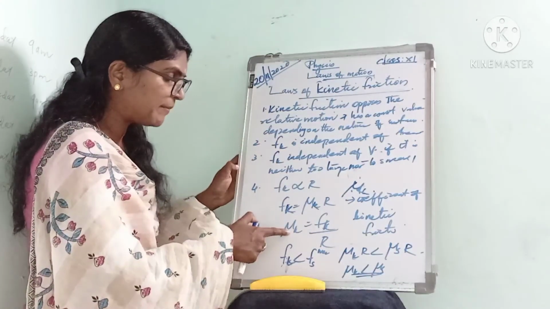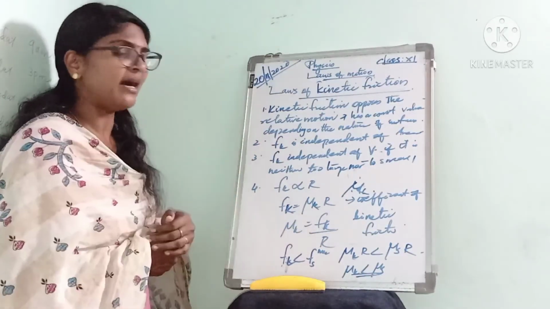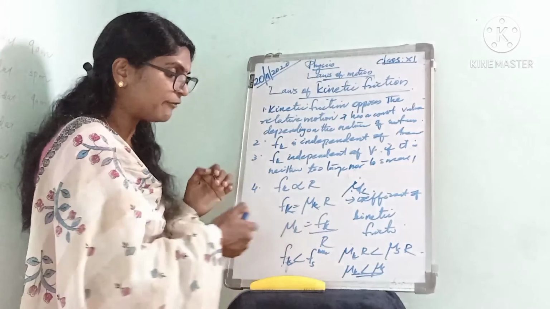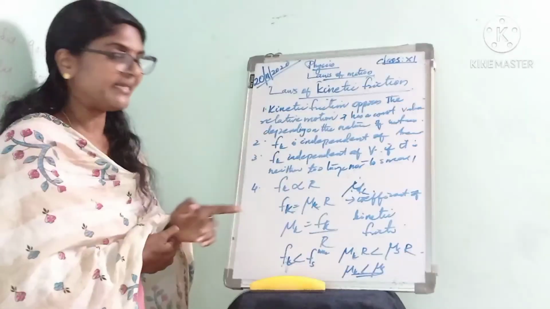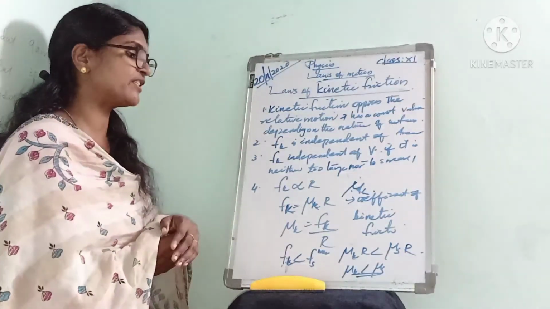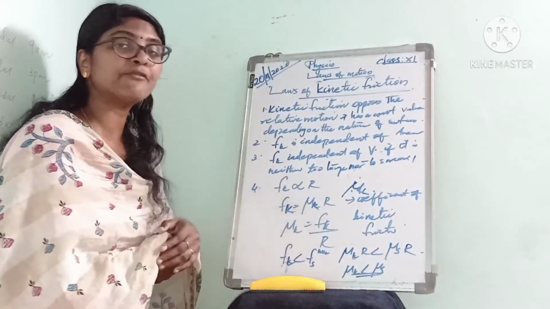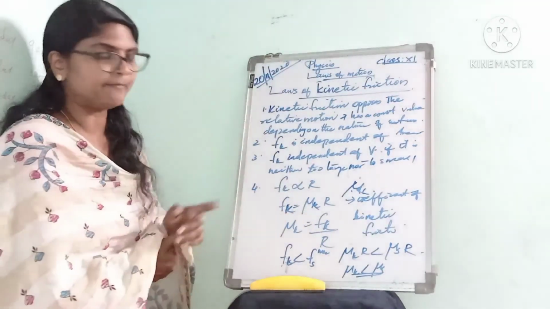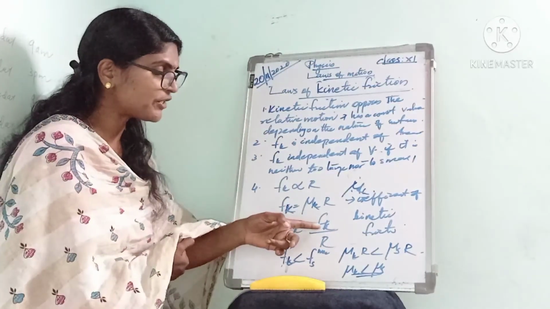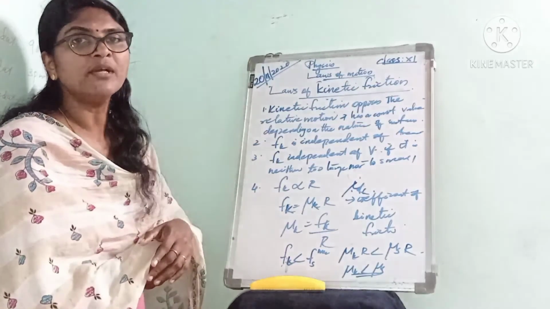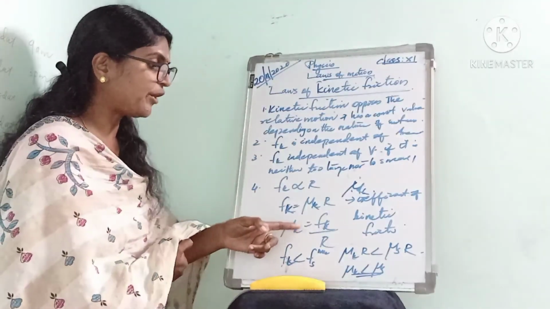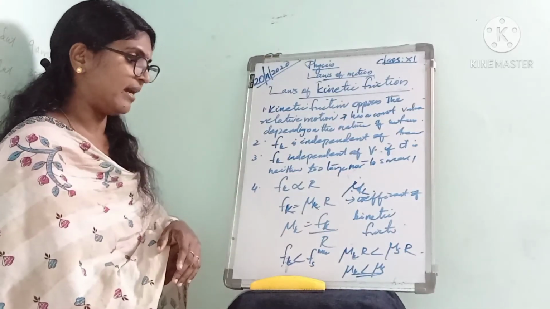From this, mu k can be written as Fk divided by R. That is, the coefficient of kinetic friction is the ratio of kinetic friction to normal reaction. That is mu k equal to Fk divided by R.